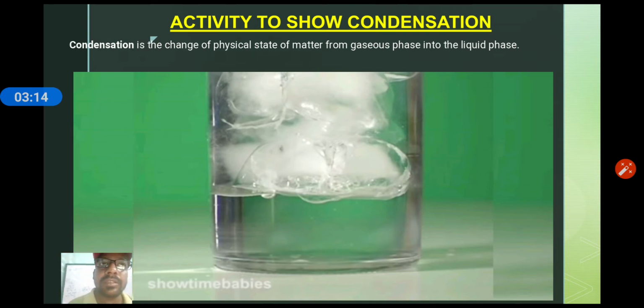In the rainy season, you will find lots of water droplets, and in the summer season you will find very few water droplets. It shows the amount of water vapor present in the environment. If water vapor is high, then humidity will be high. If water vapor is low, humidity will be low. So my dear students, in this activity we will see how to check how much humidity is there in our environment. So let's see.